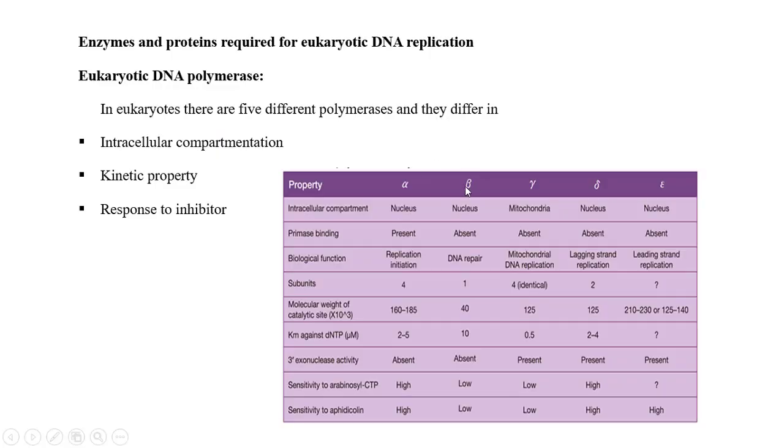DNA polymerase beta plays an important role in DNA repair. After the completion of DNA replication, if there is any mismatched pair, it can be cleaved by DNA polymerase beta. DNA polymerase gamma plays an important role in mitochondrial DNA replication. So overall there are 5 DNA polymerases. Alpha, delta and epsilon play an important role in eukaryotic replication. Alpha plays the important role in primer synthesis, delta in the lagging strand, epsilon in the leading strand.